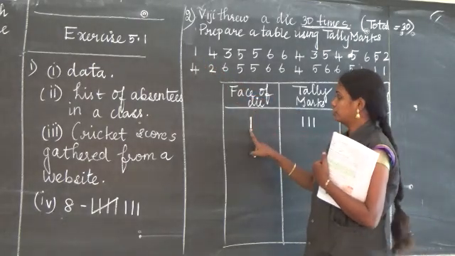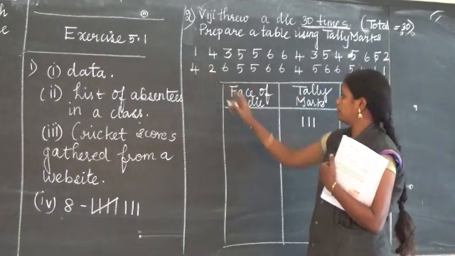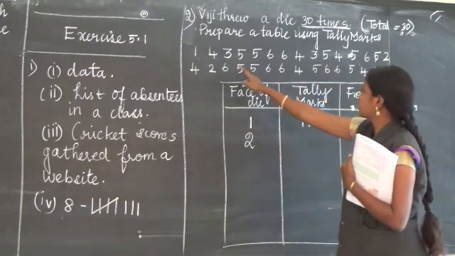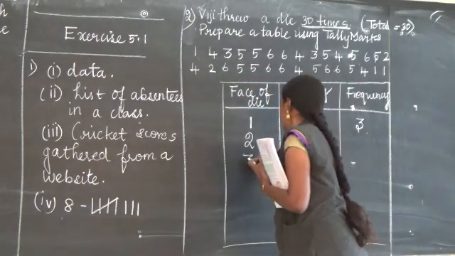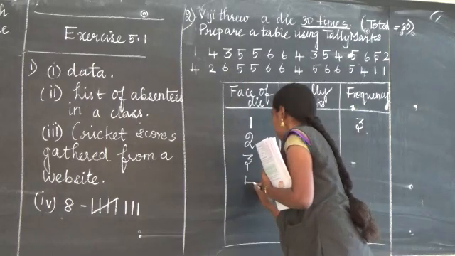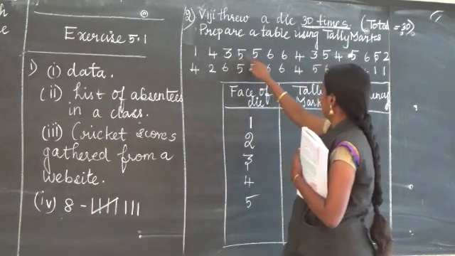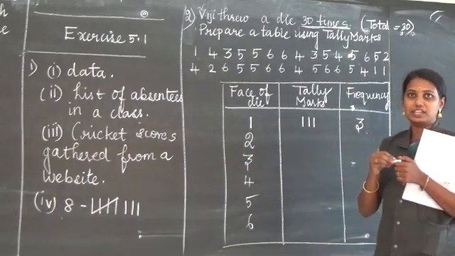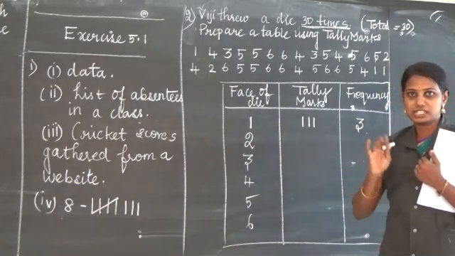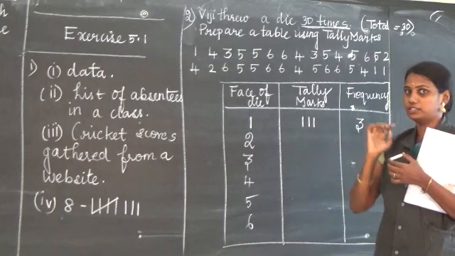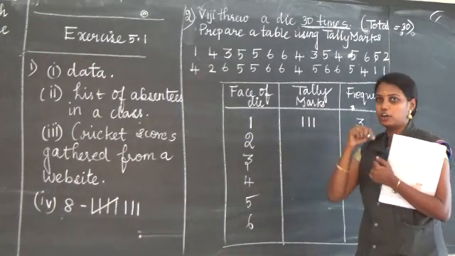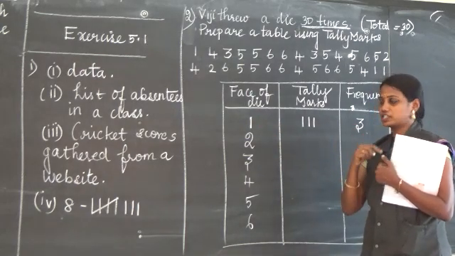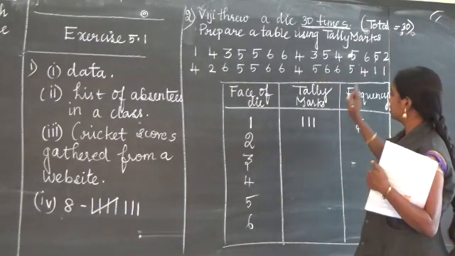Now, 1 is the smallest one, so I have written it first. After that the next number is 2, next is 3, next is 4, next is 5, then 6. Totally, only 6 faces we have in a die, so more than 6 it will not go. You have to remember this. 1 to 6. Totally how many faces do we have in the die? 6 faces. 1 is repeated 3 times.